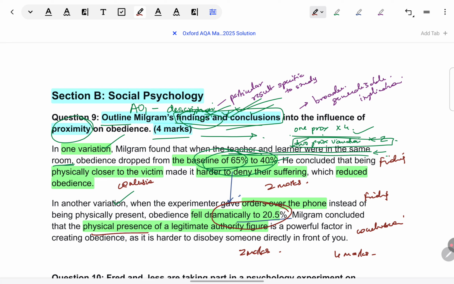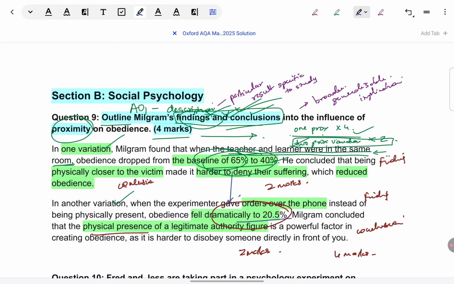If you look at the mark scheme of this paper for Oxford AQA, they have a rubric for every question, even for the smaller questions. So clearly in the rubric, you will be able to see they have mentioned knowledge should be detailed, it should be effective, it should be clear, focused. So I hope you're able to see all of that.